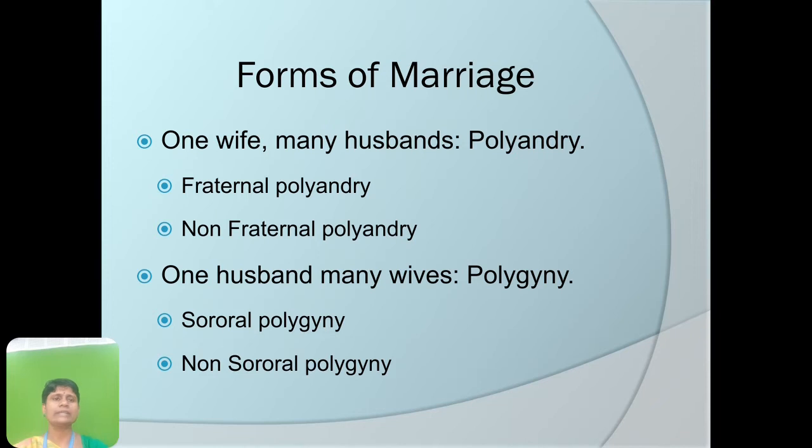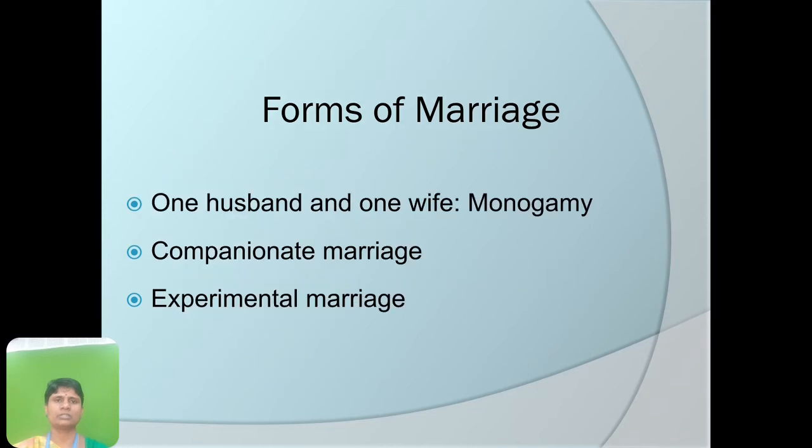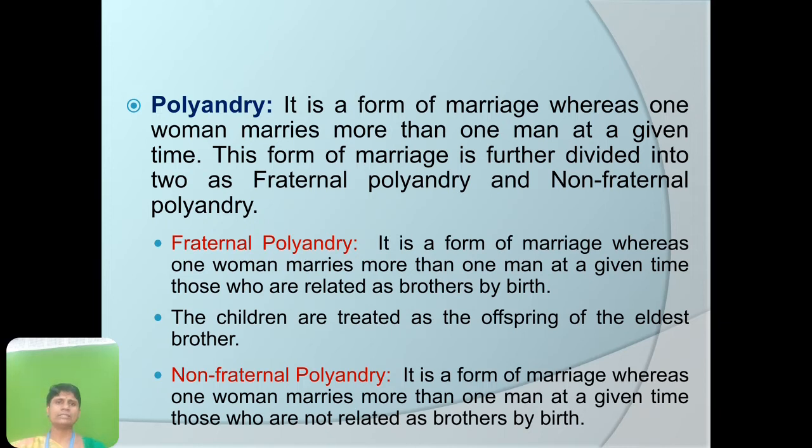So polyandry, where one wife marries many husbands. Polygyny, one husband marrying many wives, and it has its own classifications. And monogamy, then compassionate marriage, experimental marriage, are the five forms of marriage. So polyandry is a form of marriage whereas one woman marries more than one man at a given time. This form of marriage is further divided into two, as fraternal polyandry or non-fraternal polyandry.